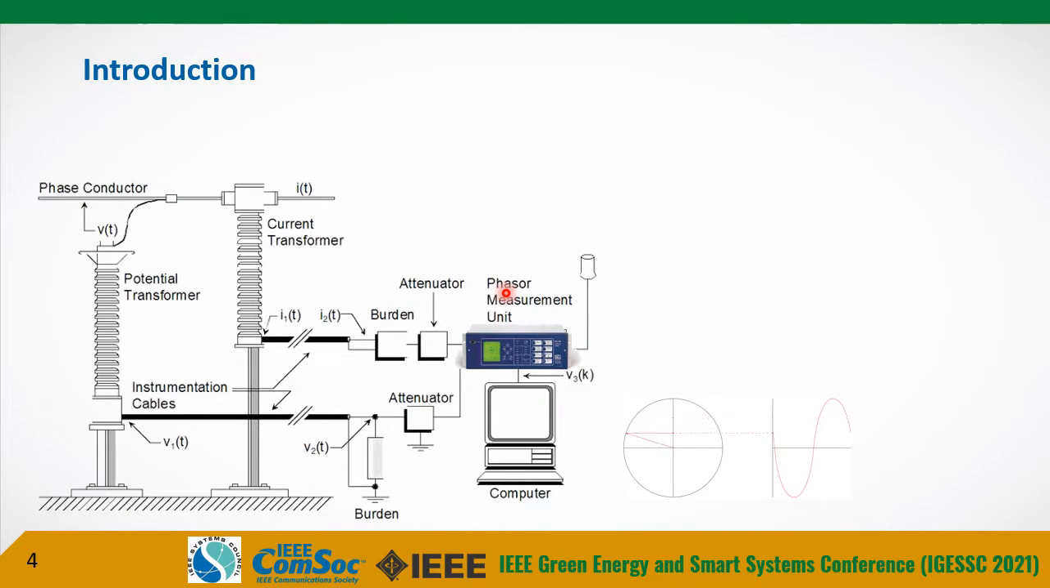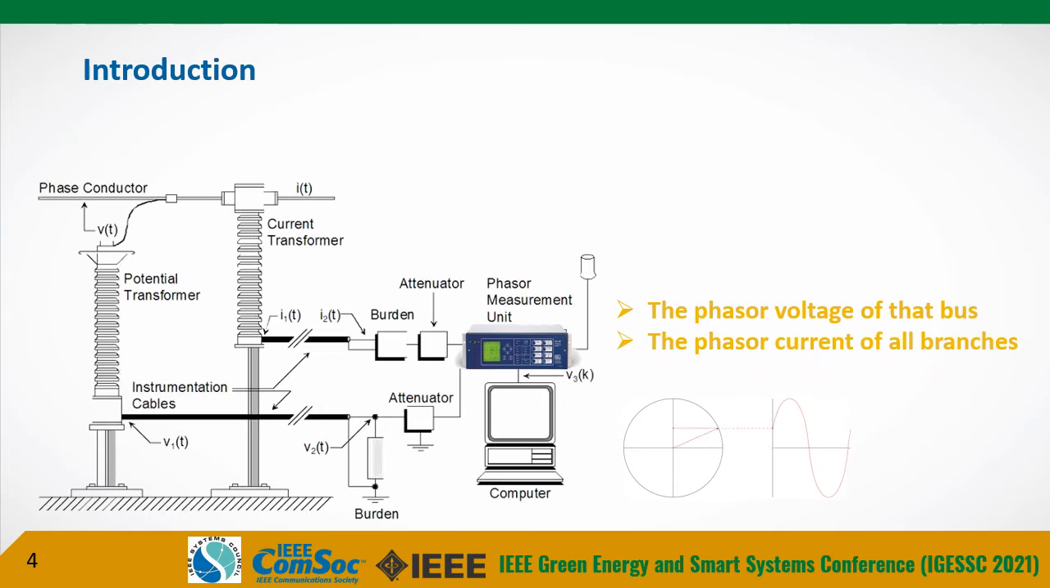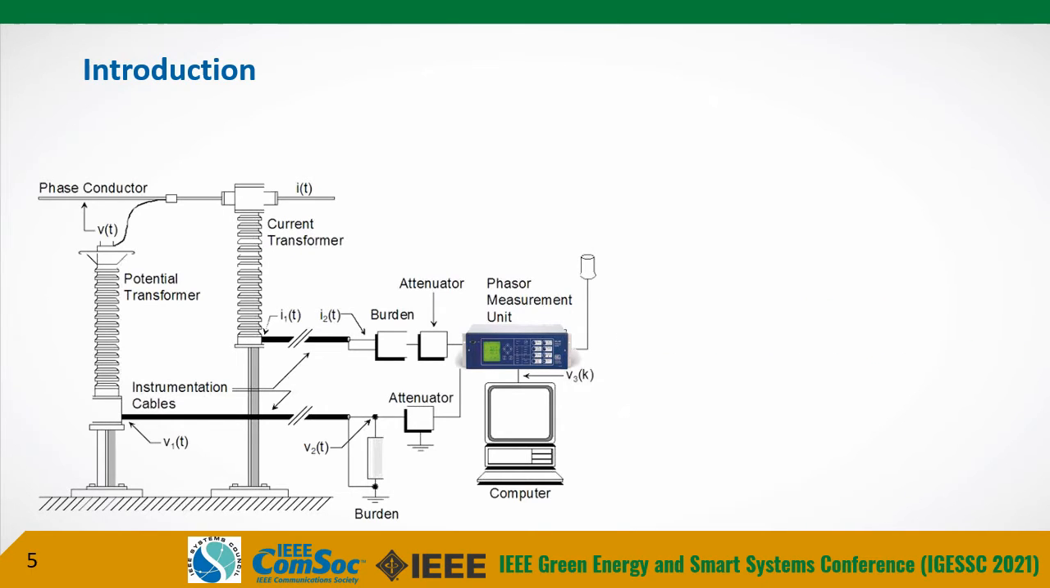Practically, PMUs are installed in the substation and they are connected with CT and VT. That means when a PMU has been installed at any bus, it can measure the phasor voltage of that bus and the phasor current of all branches that are connected to that bus. Actually, due to the high cost of the PMU itself and its installation cost, it's not practical to install a PMU at each bus in the power system.